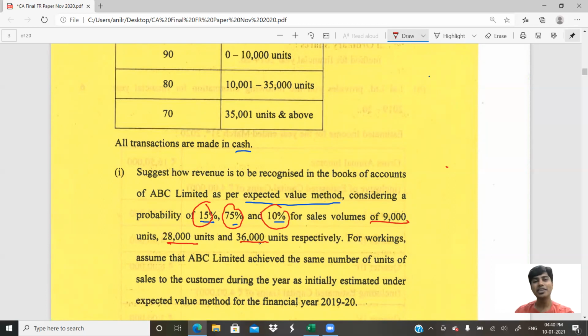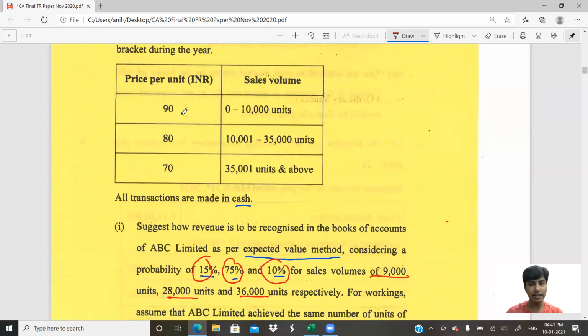So here it is a simple thing. It is the weighted average of the probabilities. So you take 9,000 units multiplied by 15%, 28,000 multiplied by 75%, 36,000 into 10%. You get that? And then similarly, you need to multiply with the respective prices. Now, if it is 9,000 units, what will be the price? 90, because 9,000 units falls between 0 and 10,000. Second expected is 28,000 units. 28,000 units falls between 10,000 and 35,000. So the price per unit comes to 80. And 36,000 units is more than 35,000. The price per unit to be considered is 70.